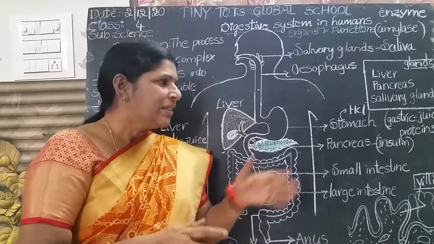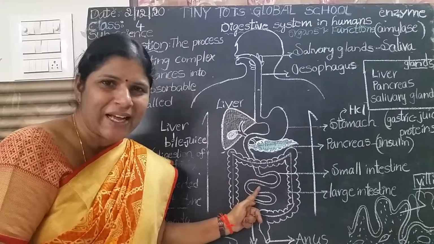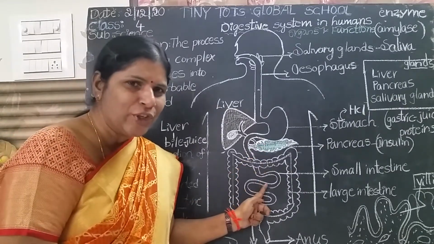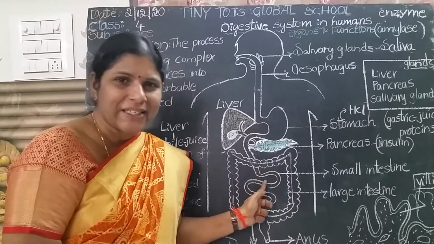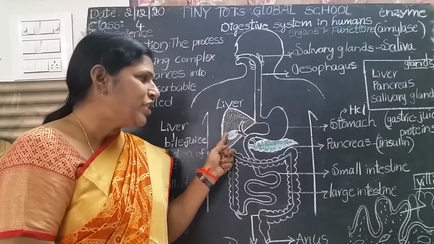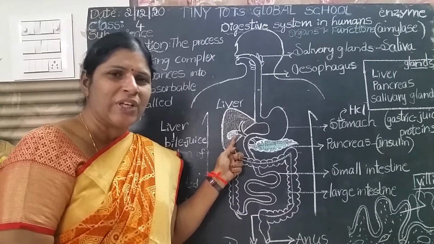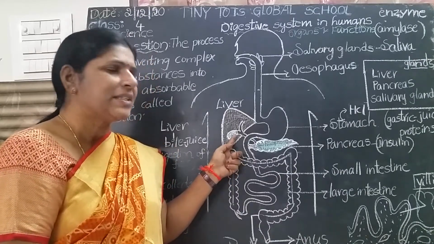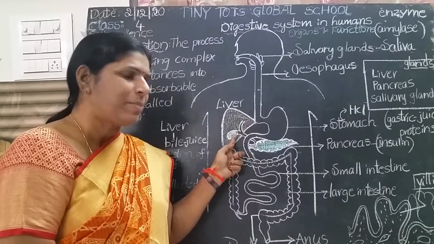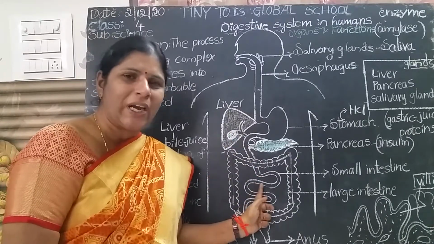Is it clear, children? That soluble form slowly reaches the small intestine. Here pancreas releases one digestive juice, intestine also releases intestinal juice and liver also releases bile juice which is stored in the gallbladder. This is also a digestive juice. Bile juice breaks the fats present in our food. All these juices are released into the small intestine.